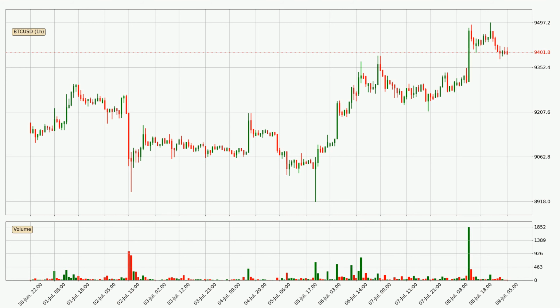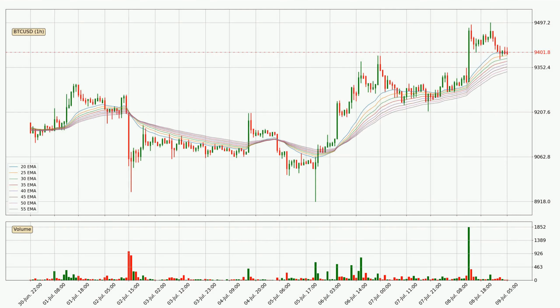Looking at the Bitcoin hourly time frame, the price moved only slightly to the upside with around 1.3% in the last 24 hours, with a current price of $9,402. Looking at the hourly exponential moving averages, at the moment, the price is above the hourly ribbon, which can be perceived as bullish, and the ribbon could play as a support.